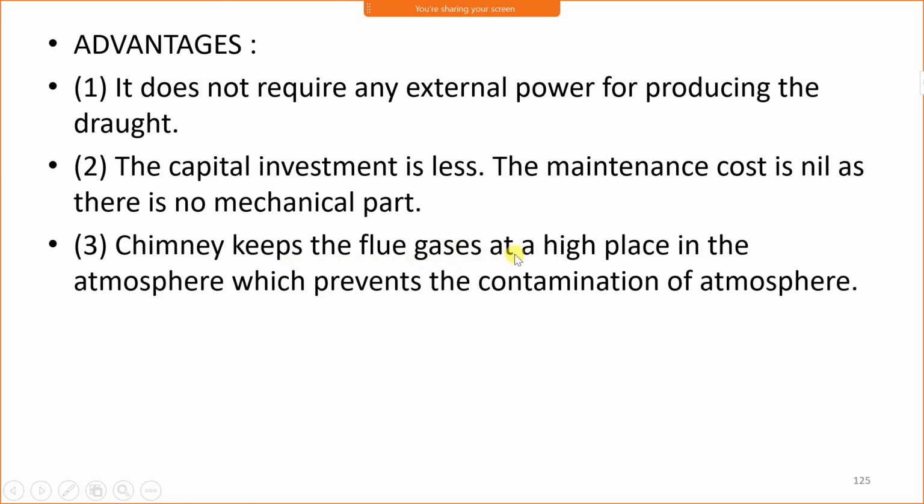Chimney keeps the flue gases at a high place in the atmosphere, which prevents the contamination of the atmosphere. Since the chimney height is very high in case of natural draught, it discharges the flue gases higher in the atmosphere. Therefore the contamination of the atmosphere is very low. It has a long life.